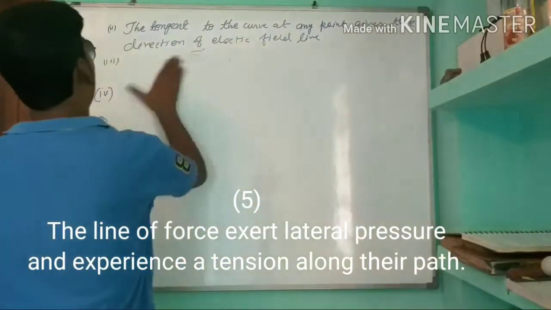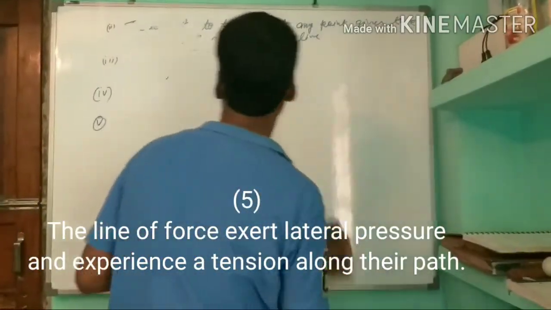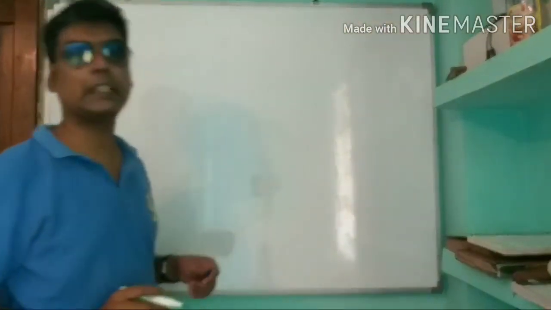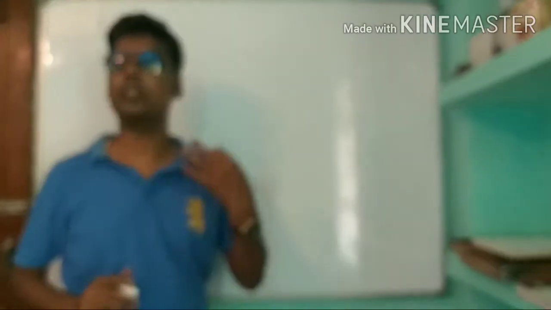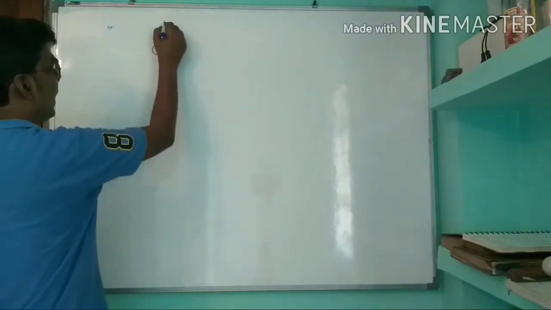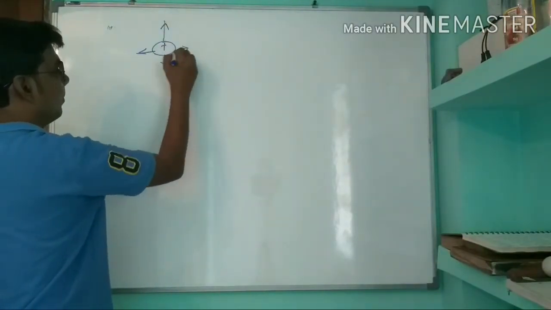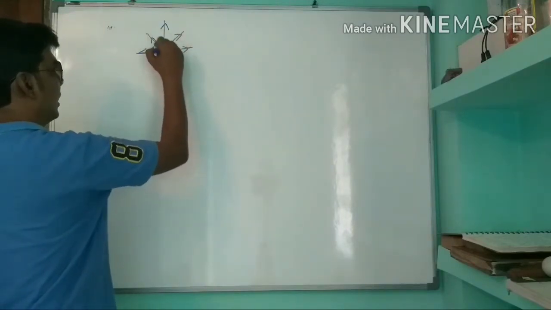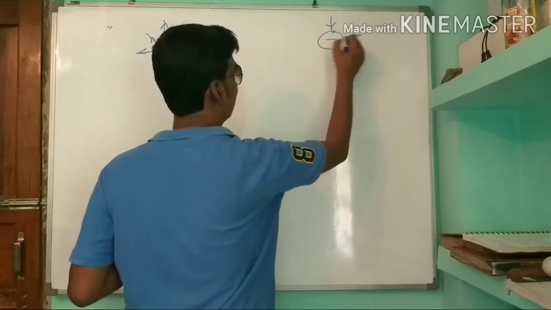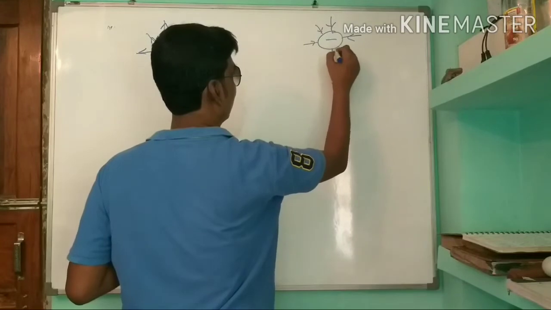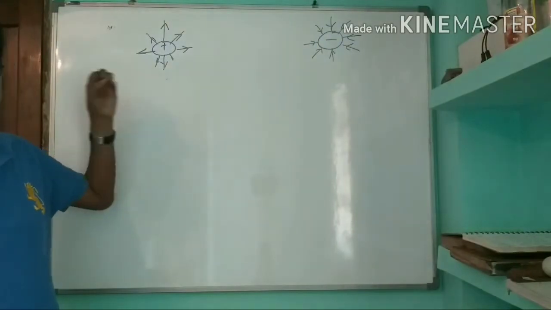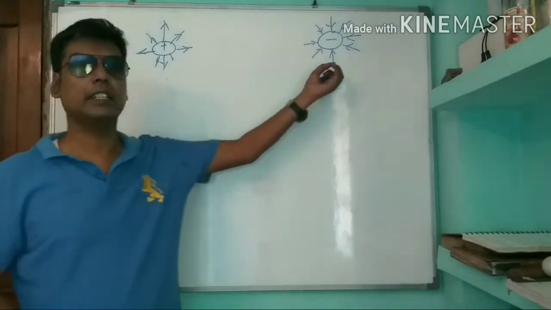Now, what have we learned about lines of force so far? We learned that an electric field line originates from a positive charge. Suppose this is a positive charge. The electric field line always originates from a positive charge, and the electric field line aims at a negative charge. That is, a positive charge originates electric field lines, and a negative charge takes them in.